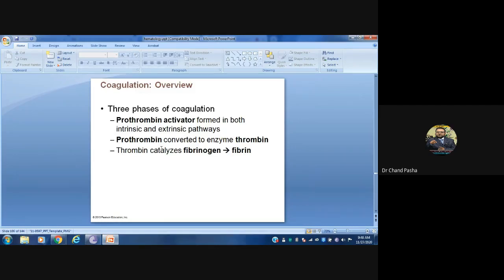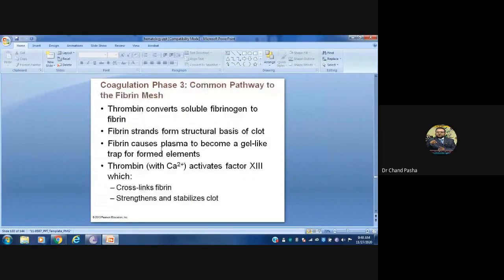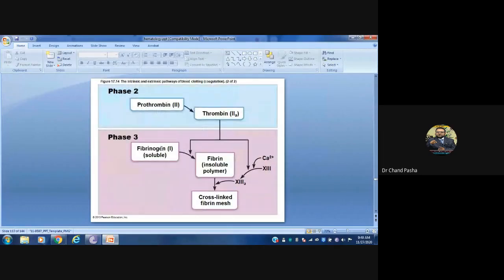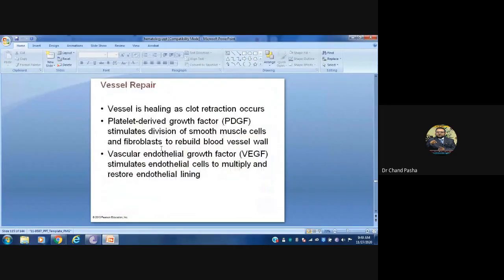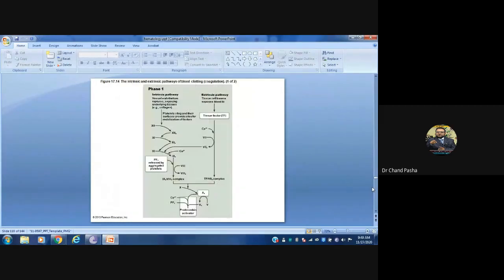Generally, we divide blood coagulation into three phases: prothrombin activation, prothrombin to thrombin conversion, and then, using thrombin, fibrinogen conversion into fibrin. We'll do this part in the next class because it is lengthy. I think you must be tired. I'll continue this in the next class.